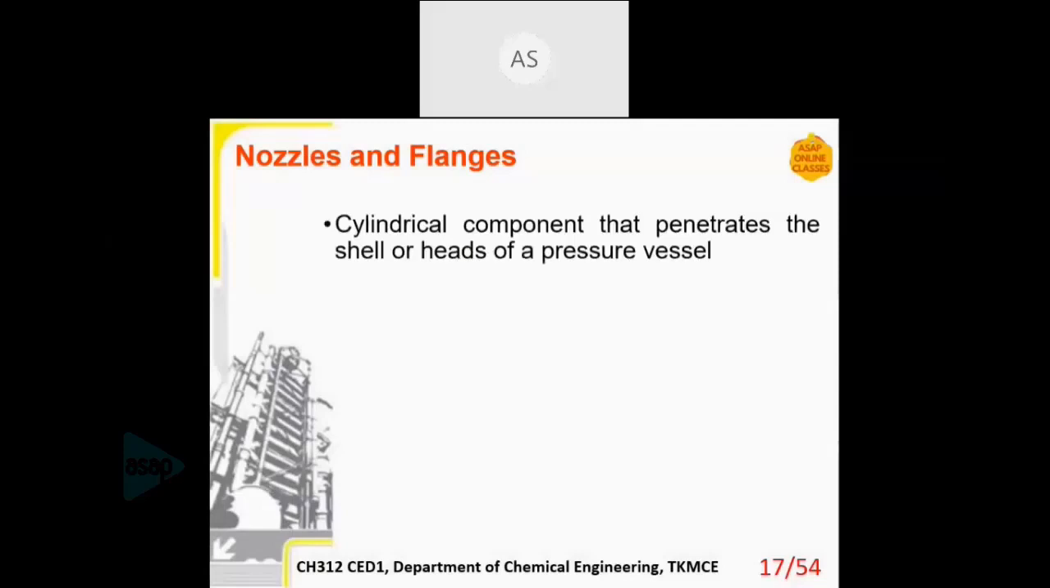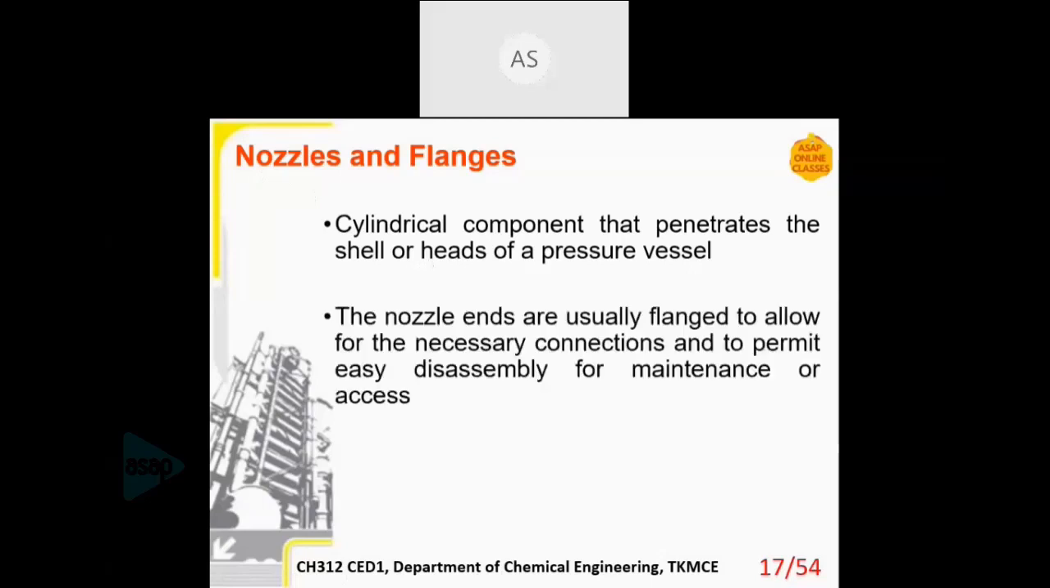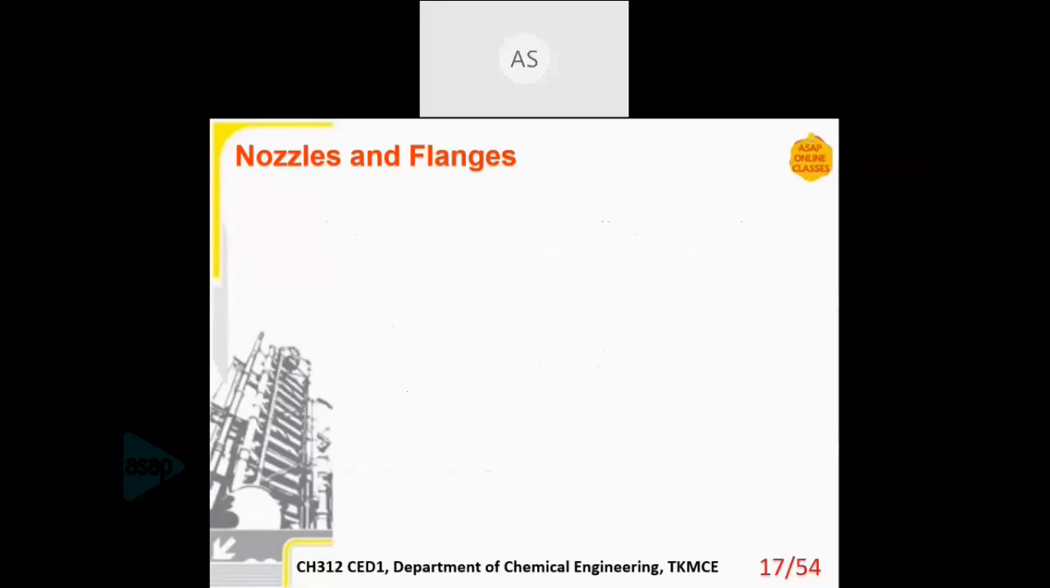Then nozzles and flanges. All the cylindrical components that penetrate the shell or a head of a pressure vessel are called nozzles. As I mentioned, any opening in the shell or the head is called a nozzle. And a nozzle must be connected to some other pipeline. So the connection between a nozzle and another pipeline is called a flange. In order to facilitate the connection, we use a flange in between. And again, the design is available in IS 2825.